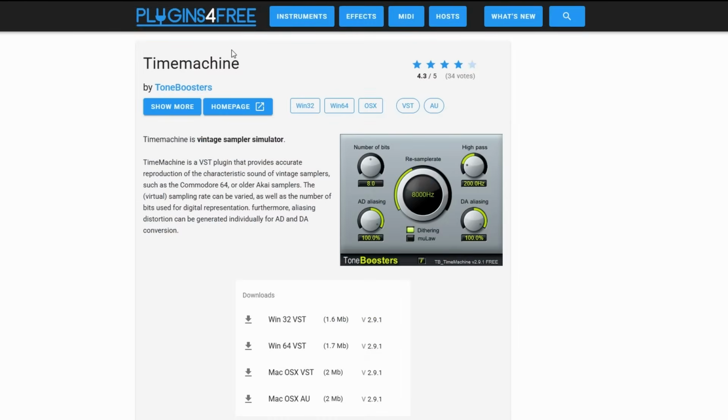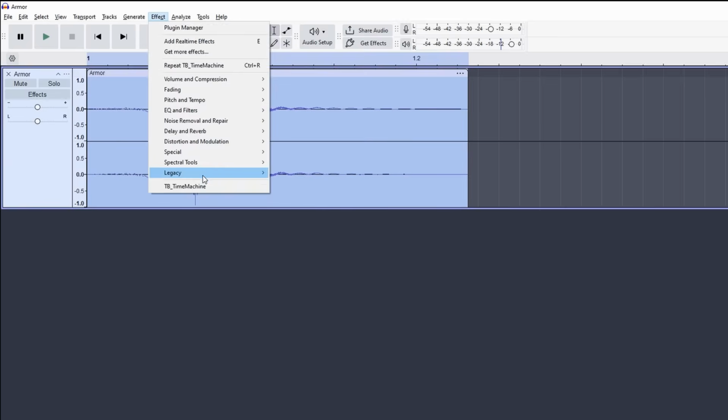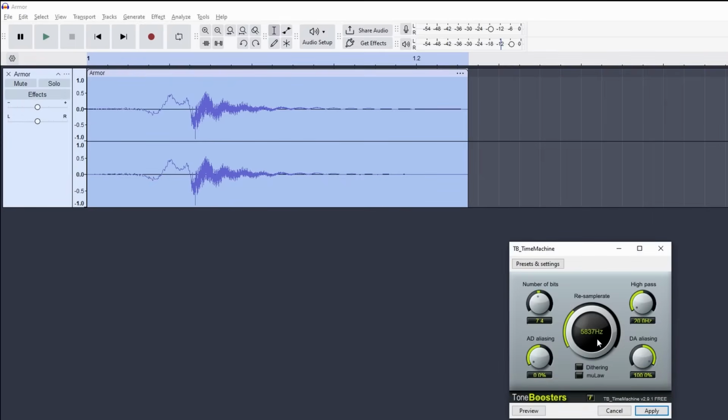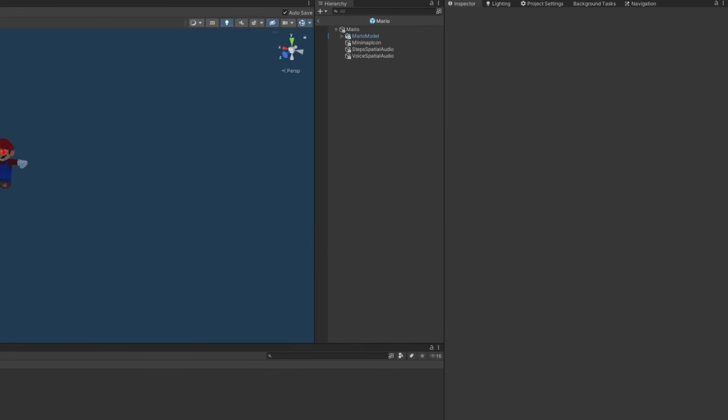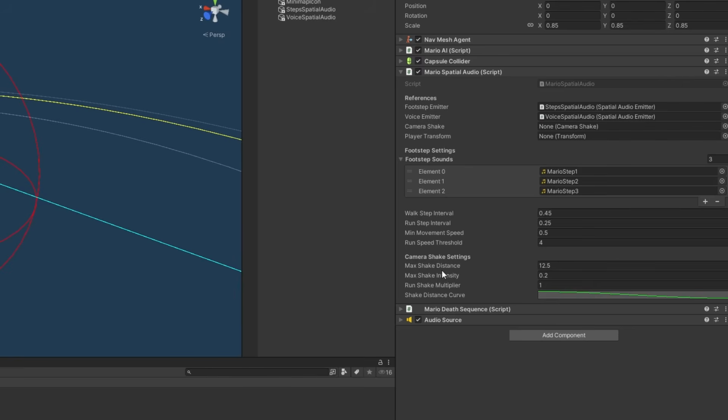If you're making a game like this as well, I highly recommend you check out the Time Machine plugin for Audacity. It helped me out a lot when making these sound effects. It's completely free and it's very easy to use. I followed this up by creating and implementing all the other sound effects, and also camera shake on Mario's footsteps depending on how close he is to you.